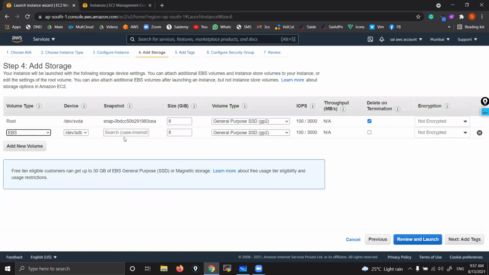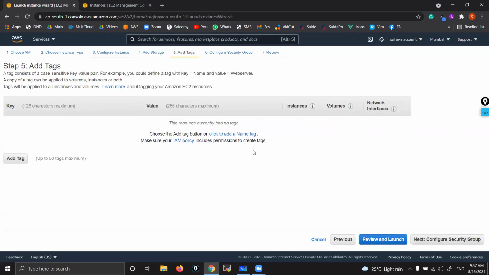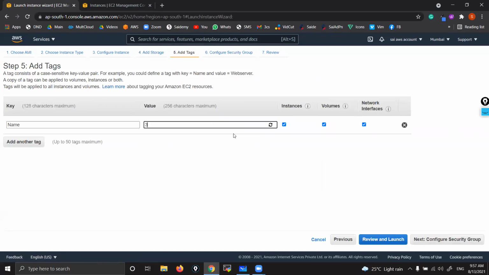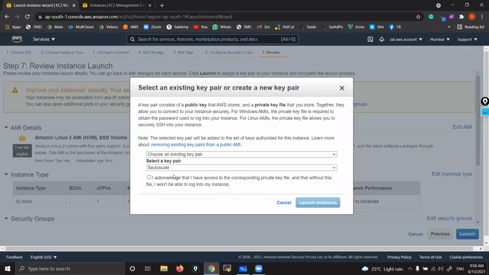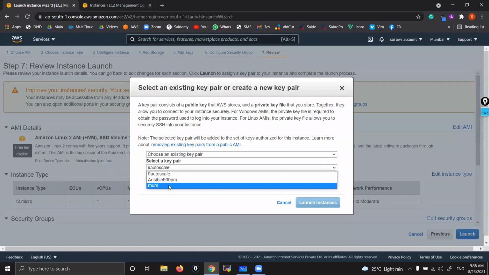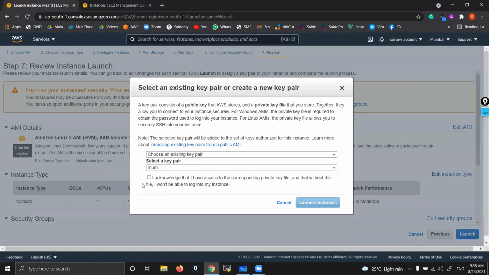You can say D drive. This is going to be my D drive, right? New drive I'm attaching. Click here so that when the instance terminates, the D drive is also terminated. Delete on termination. Now next. Now give any name. I'll give 3. Next, review and launch. Any key pair.